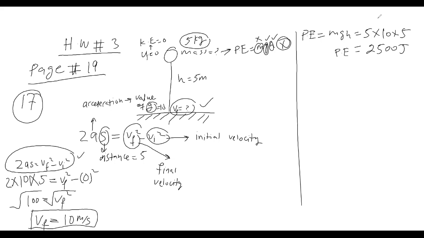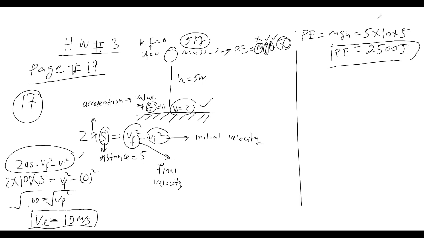So if you know the potential energy, then by using this potential energy you can find out its velocity, because you know that your potential energy is almost equal to the kinetic energy at the bottom. For example, let me explain it to you.